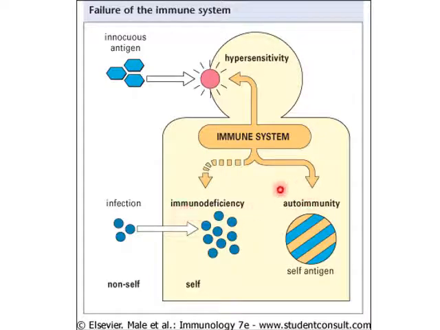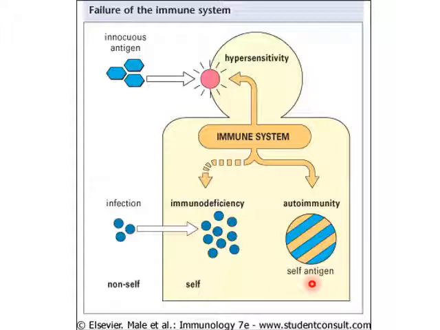In the second condition, the immune system mounts an antibody response against self antigen and destroys cells, tissues and organs, leading to a condition called autoimmunity.